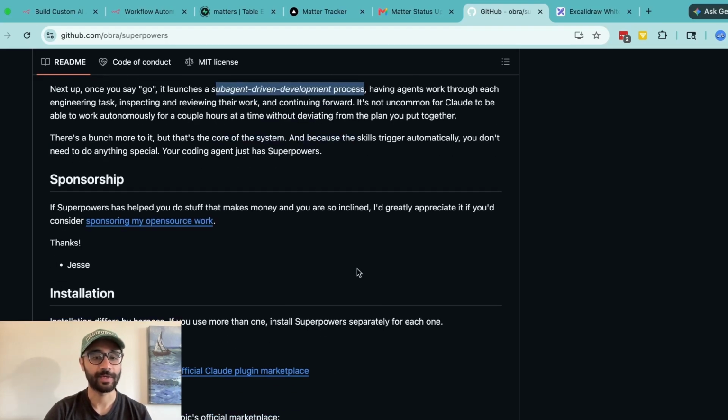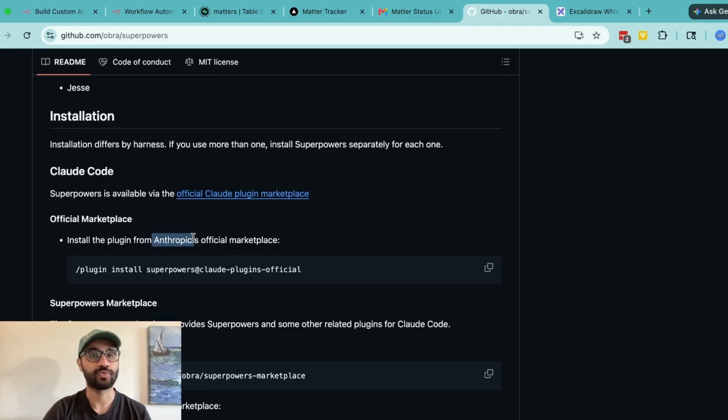The way to do it is if you just go to a Claude Code CLI inside of Visual Studio, copy this command and paste it. It's just going to install the skill for you.